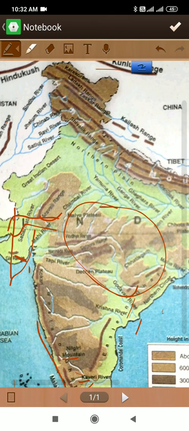it can be ascertained that the western part of the Malwa plateau slopes toward the southwest. So from here the Malwa plateau slopes toward the southwest, this part.